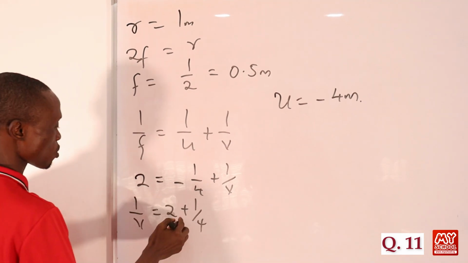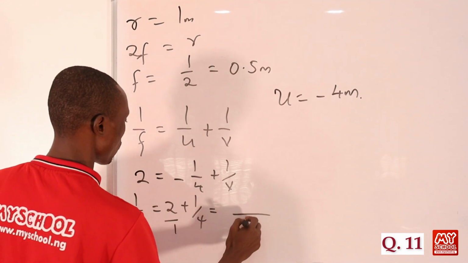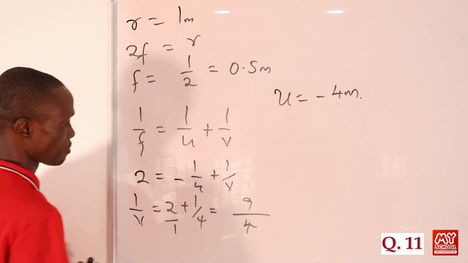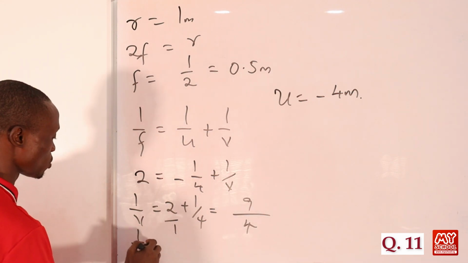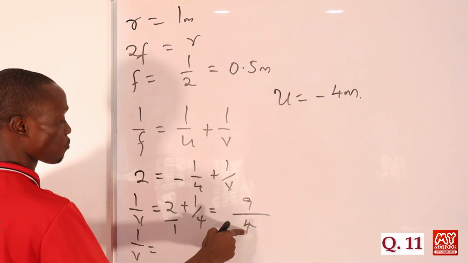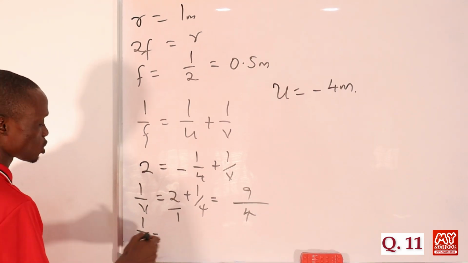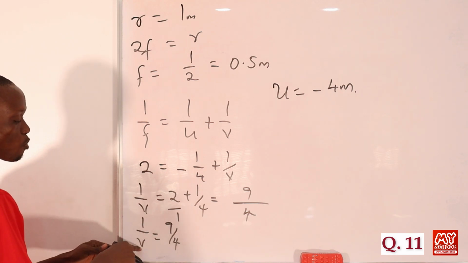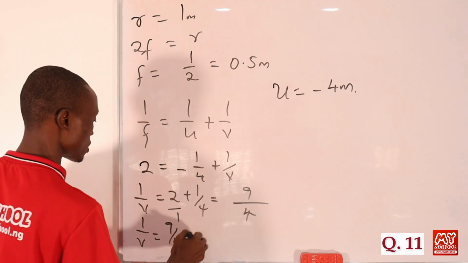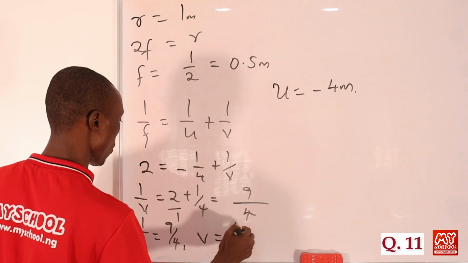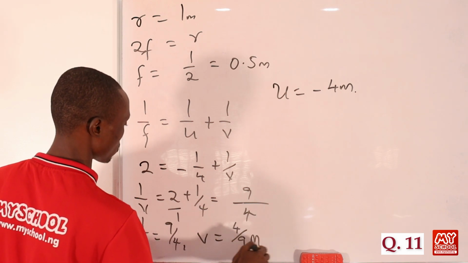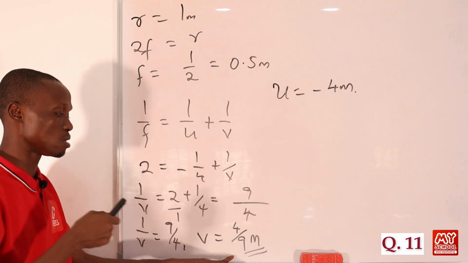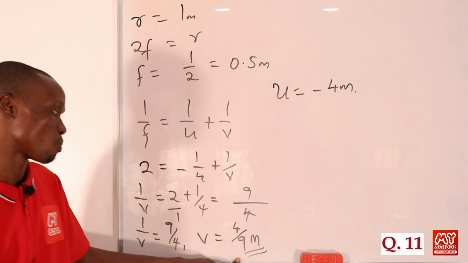So if we solve this, we'll be having 4 over 9, right? So we have 1 over V to be equal, sorry, we'll be having 9 over 4, okay? So our 1 over V is equal to 9 over 4. So we invert since we are looking for V, not 1 over V, so that our V is equal to 4 over 9 meters, right? So this is the image distance from the mirror.